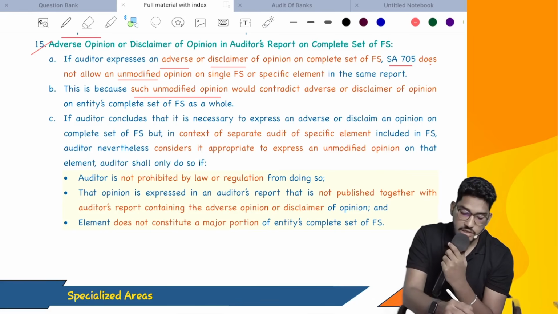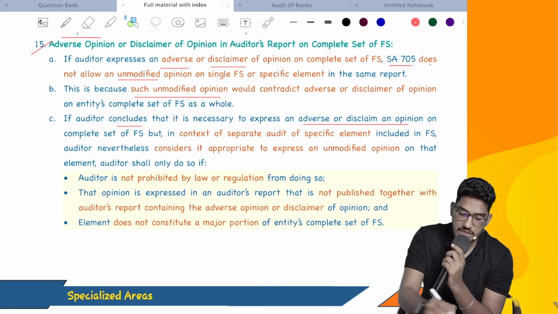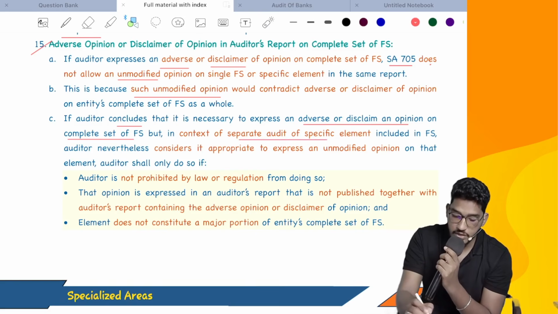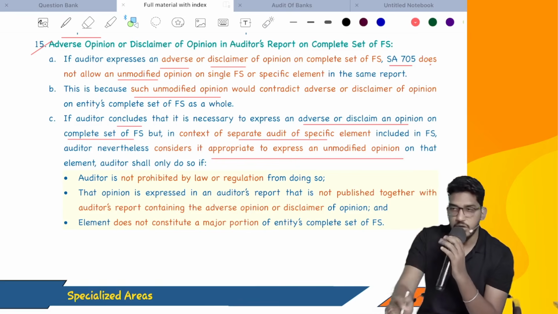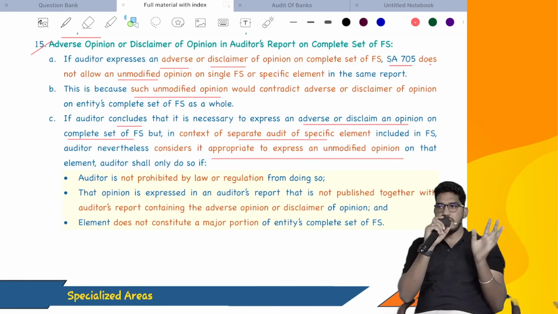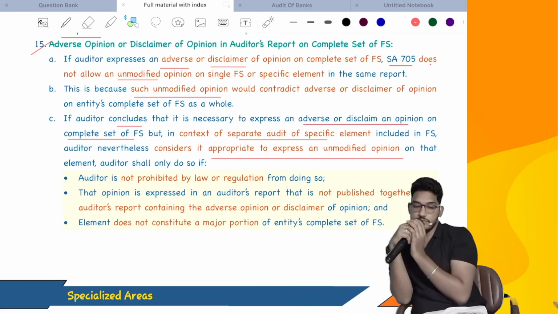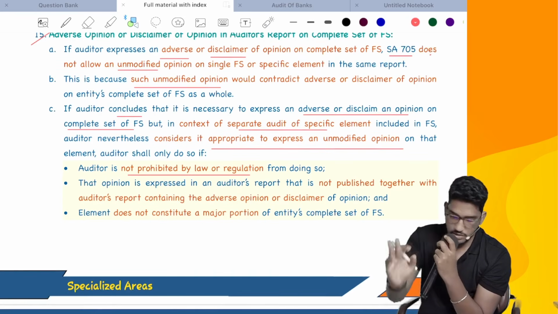But however, as I have told, if the auditors conclude that it is necessary to express an adverse or disclaimer on complete set of financial statements, but in the context of separate audit of specific element included in the financial statement, auditor nevertheless considers it appropriate to express an unmodified opinion. He is insisting, might be main audit report might contain an adverse or disclaimer, but whatever specific element I have audited, whatever single financial statement I have audited, that deserves an unmodified opinion on that element. The auditor shall do so only if auditor is not prohibited by law or regulation.